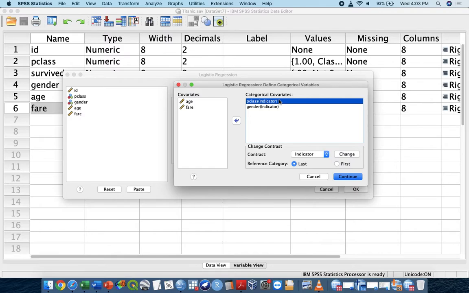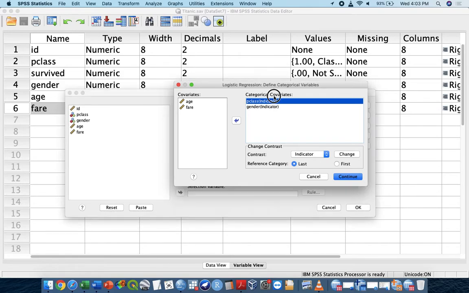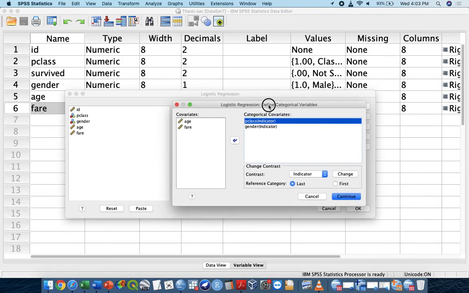We arrange our ascending order will be passenger class 1, passenger class 2, passenger class 3, right? And then after we insert this one, if you can see here, we can see the indicator change last. That means as default, computer already recognize the number 3 in our data will be the reference. Okay, so now we go to the gender. Remember, the gender, we are putting the value of 1 and 0. Okay, 1 for male and 2 for female.